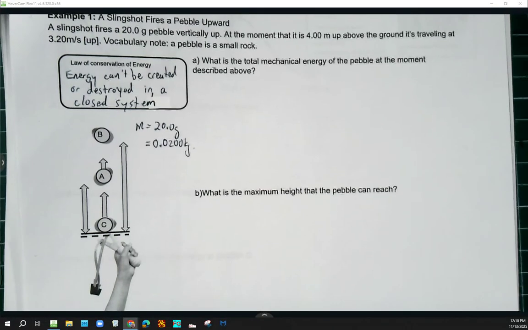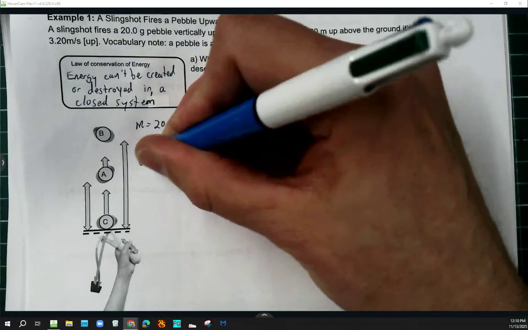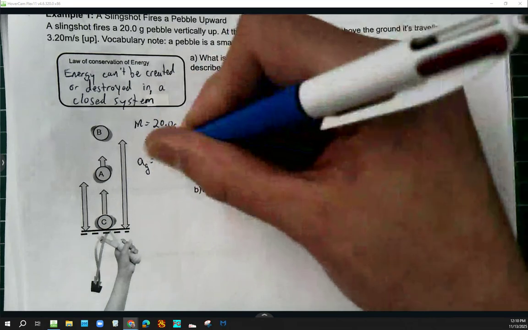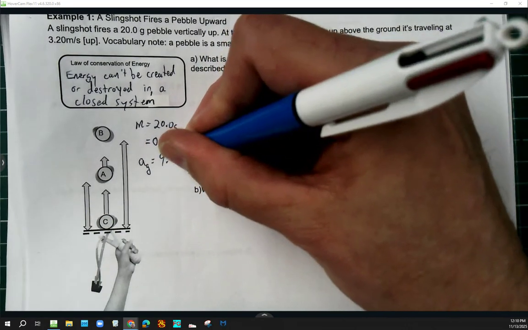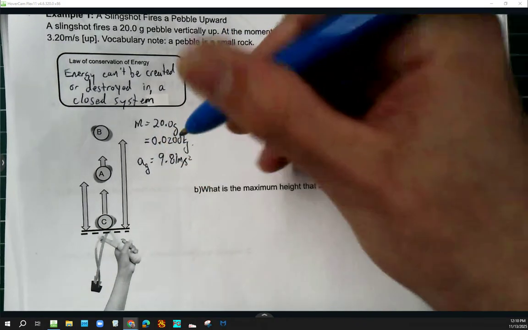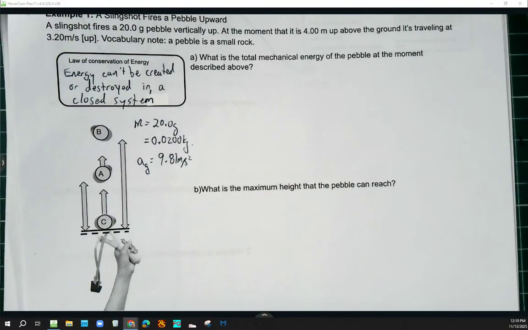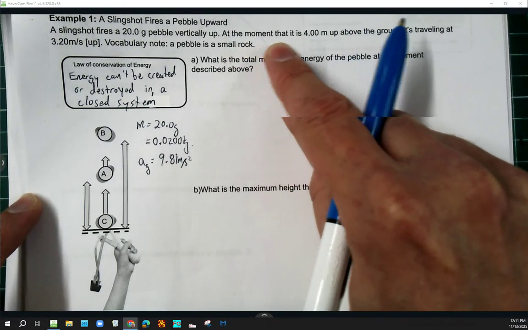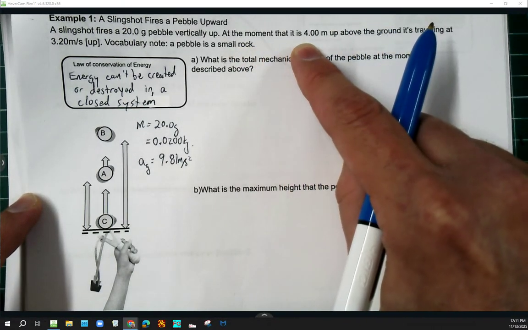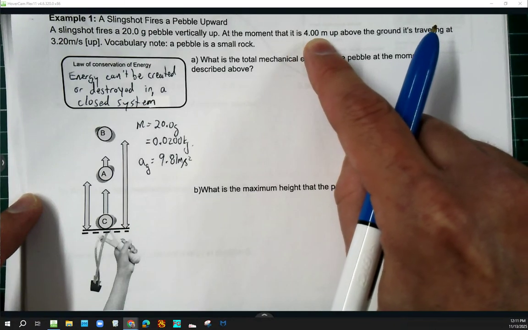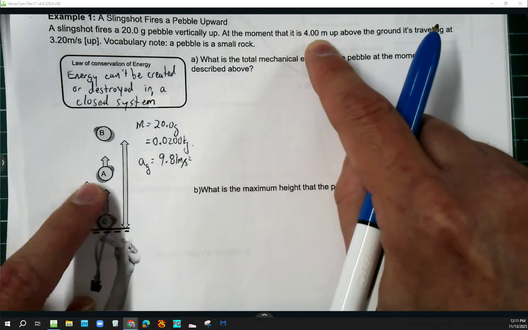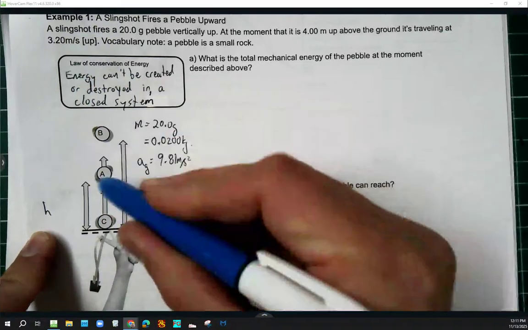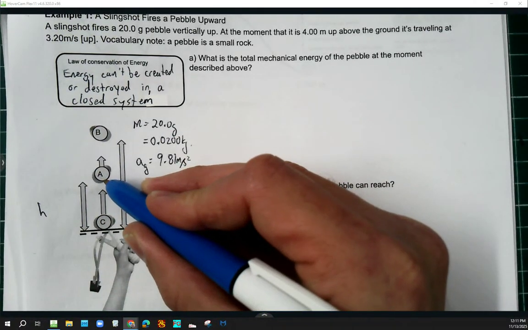Okay? Now another thing that we could say is that as this pebble is being shot up into the air, it's experiencing acceleration due to gravity, 9.81 meters per second squared. We won't worry about it being down, because as we've said before, we don't have to deal with reference frames with energy, right? It's just a magnitude thing. But I do have this pebble, this little rock. It's been shot up, and at the moment that we're talking about right now, it's 4 meters above the ground. So I want to say that that spot, that location, is, see where this rock is right now? Height A. I want to say that that's my 4 meters.